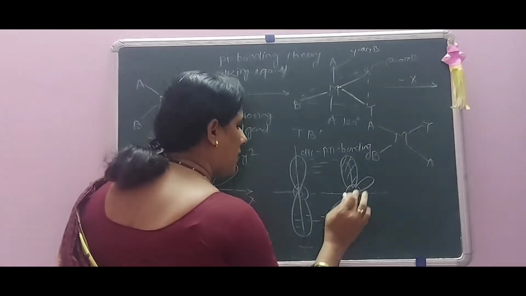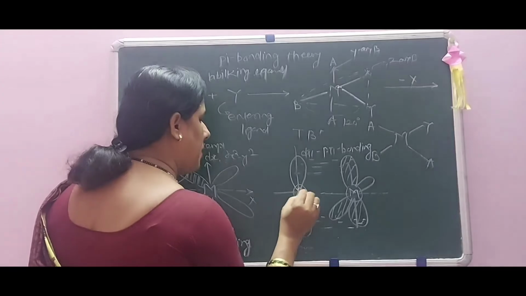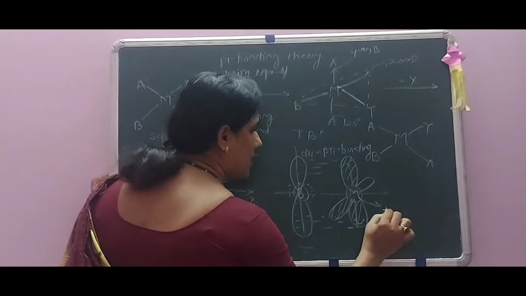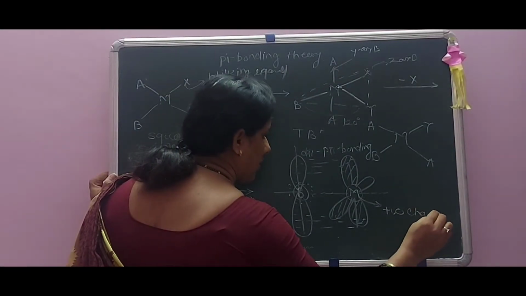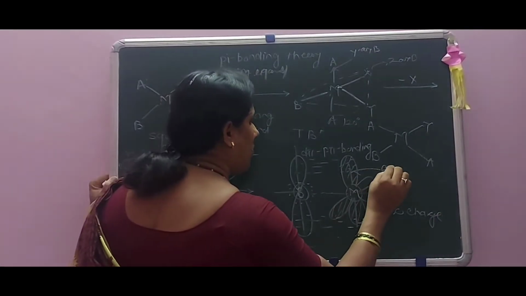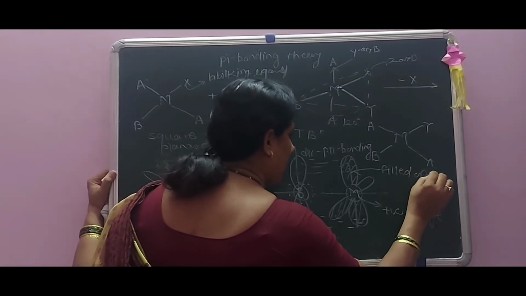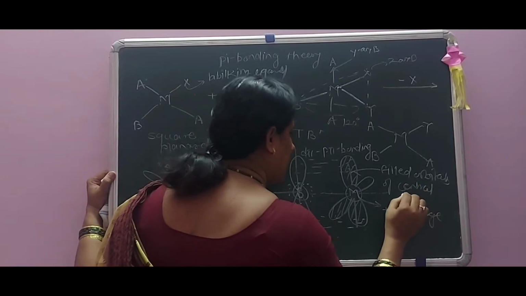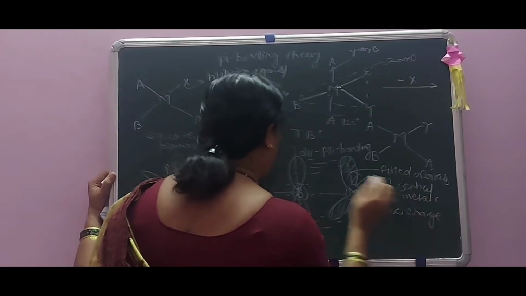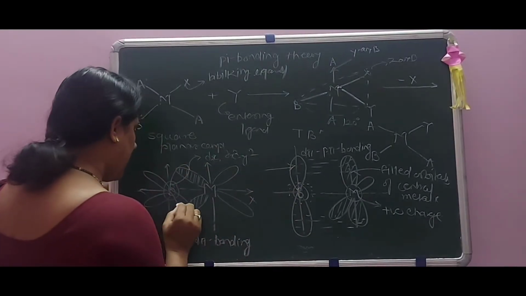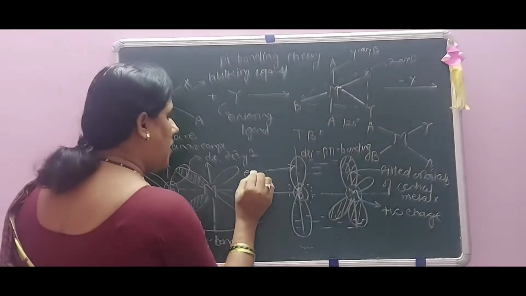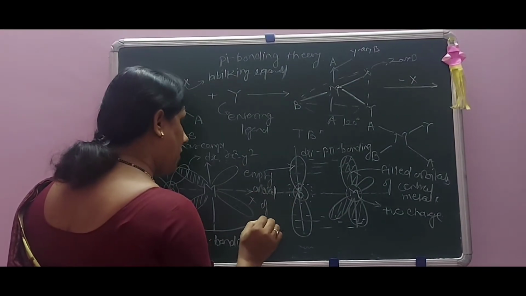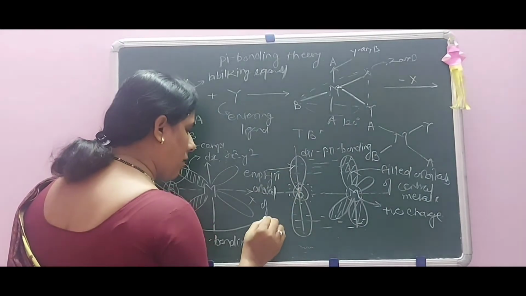Okay, the center one is the metal ion, this is the B. Here the metal acquires its positive charge. Filled orbitals of the central metal ion. Here these are the empty pi orbitals of the ligand.